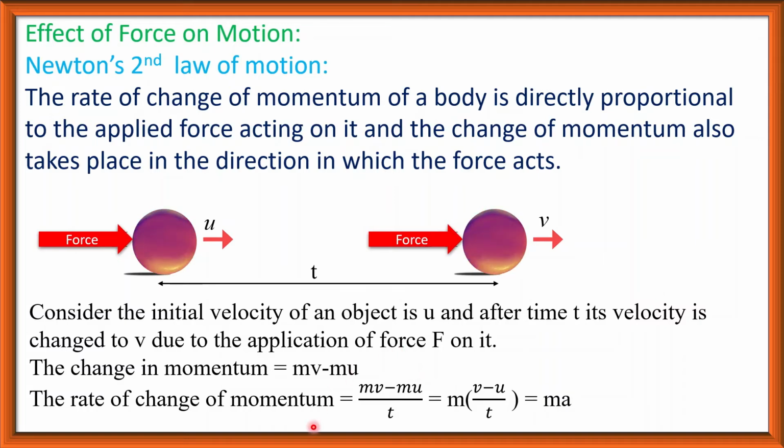The rate of change of momentum is (mv minus mu) divided by t. This is equal to m times (v minus u) divided by t, and we know (v minus u) divided by t is acceleration a. So m into a. That means the rate of change of momentum is m into a. Mass into acceleration is the rate of change of momentum. So according to Newton's second law of motion, this rate of change of momentum is directly proportional to the applied force acting on this body.